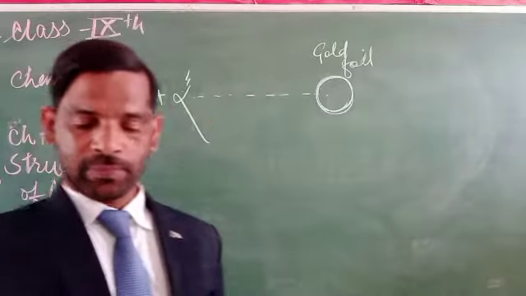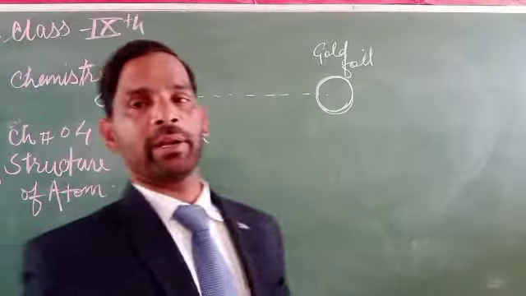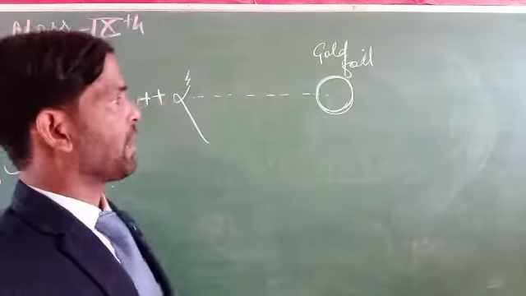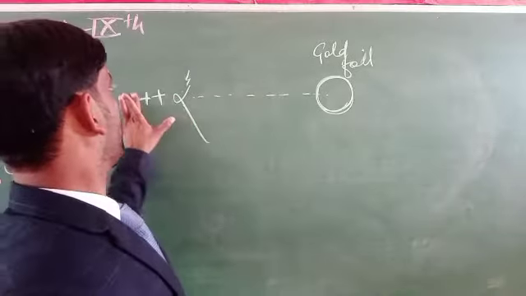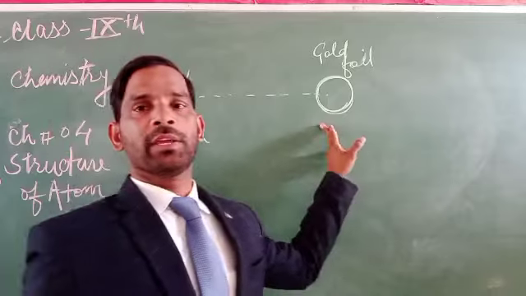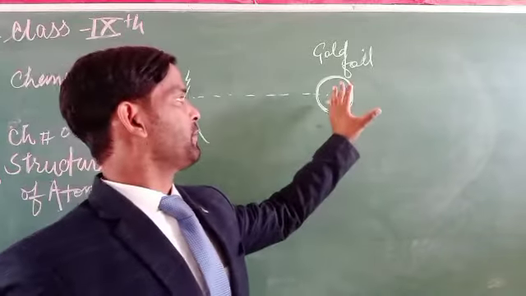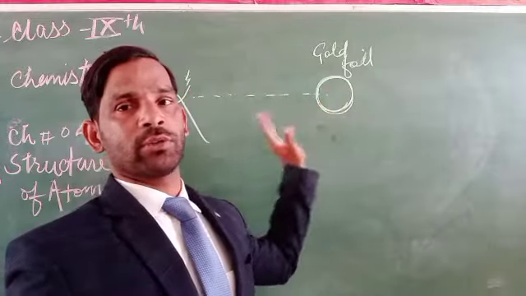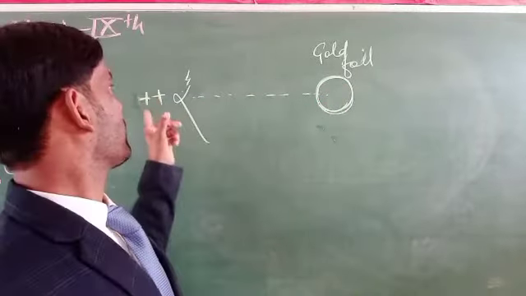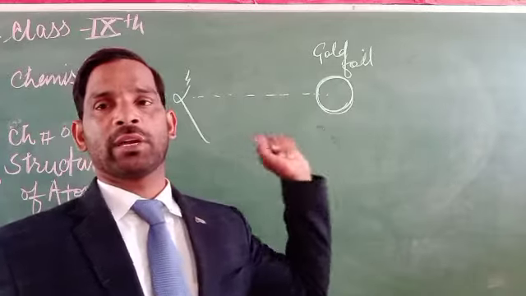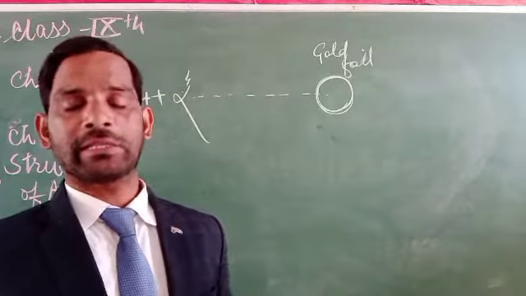So how is the experiment done? When these alpha particles strike the gold foil, repulsion happens. Why? If it were negatively charged, attraction would happen, but both are positively charged, so there will be repulsion.